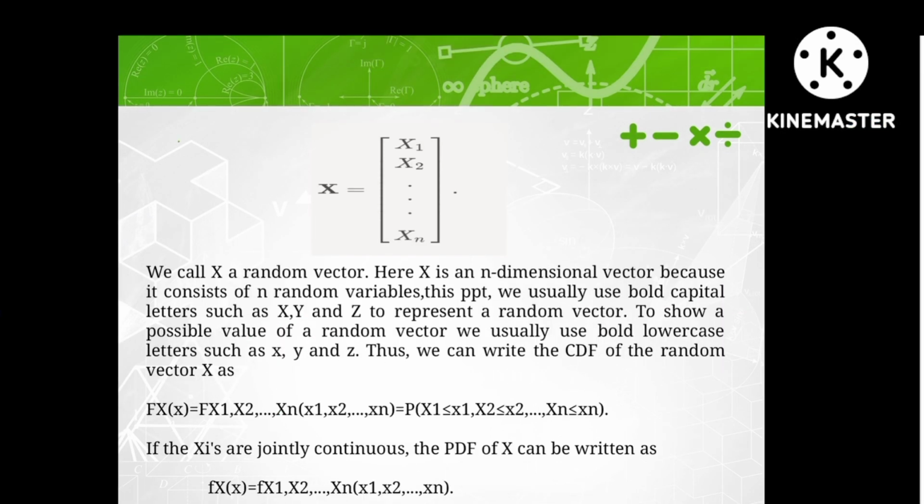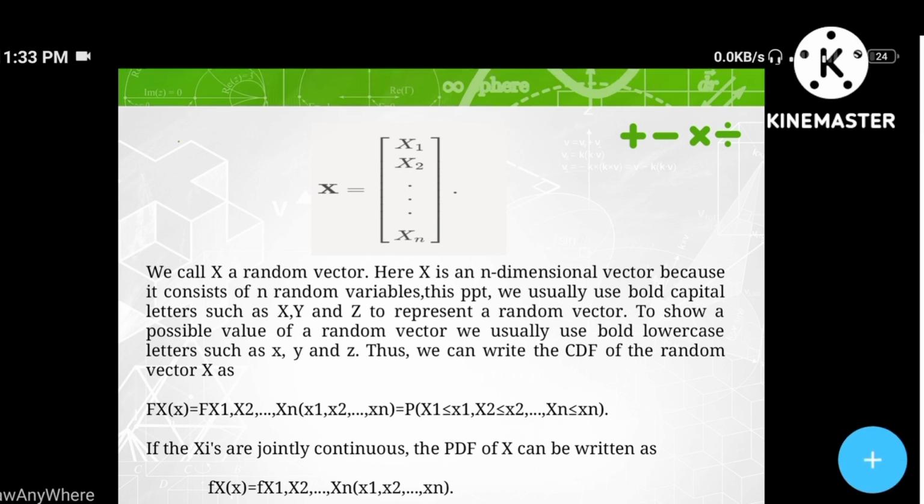Here in the picture you can see that X is equal to X1, X2, X3. Basically you can observe this from the basic matrix definition. It is a column vector where only one column is present, denoted by capital X, and each element is denoted with capital X corresponding to its number: X1, X2, X3 up to Xn. We call X a random vector. Here X is an n-dimensional vector because it consists of n random variables.